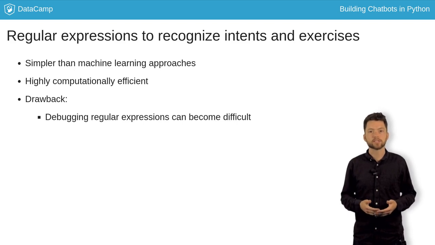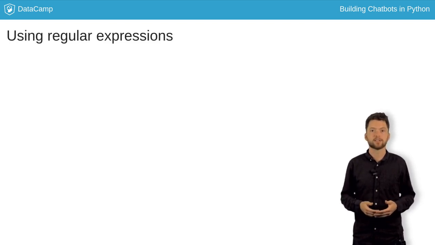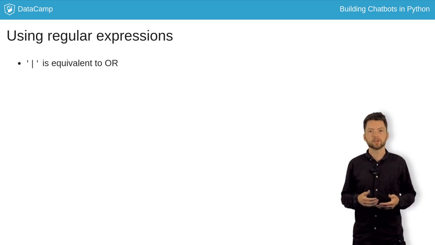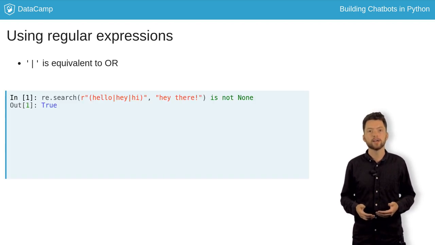We will use regex to look for keywords in text. We can build expressions which match any one of a set of keywords by using the pipe operator. This corresponds to the logical operation OR. Remember that we can check if a string matched a pattern by checking if the returned match object is None. For example, to look for the keywords hello, hey, or hi, we can write hello|hey|hi.